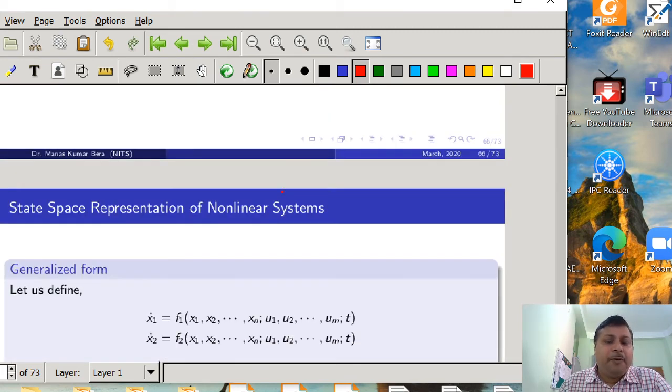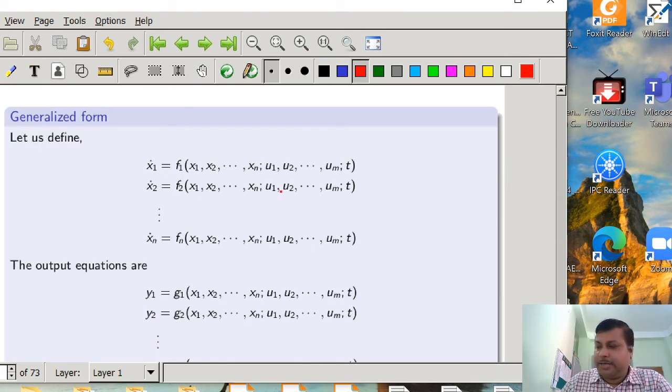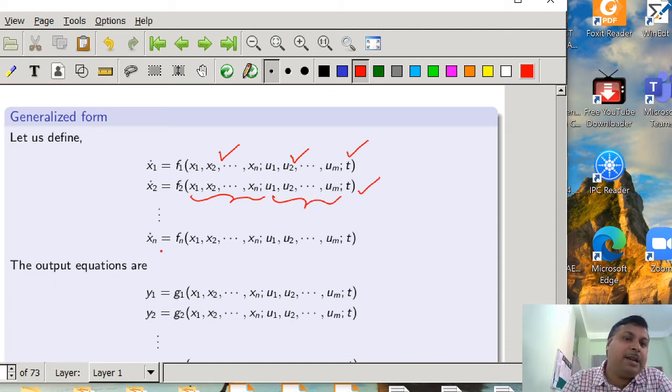Then for a nonlinear system, in a more generalized way, the differential equations associated with the state variables will be x1 dot is equal to some function f1, which will be a function of n state variables, m inputs, and could be a function of time also. So it is a more generalized way of representing. Like that, x2 dot will also be another function of n state variables, m inputs, and time t. Like that, n number of state equations will be there.